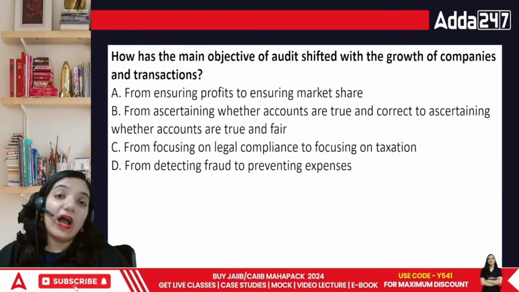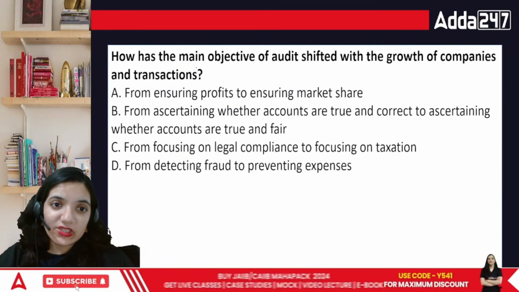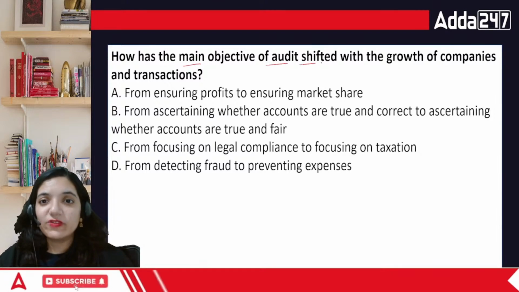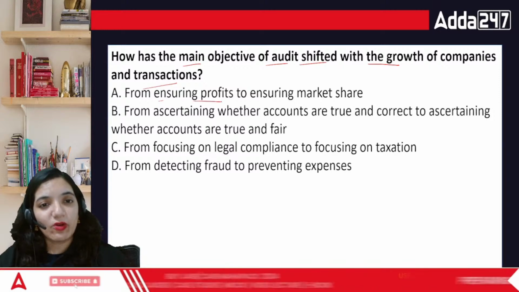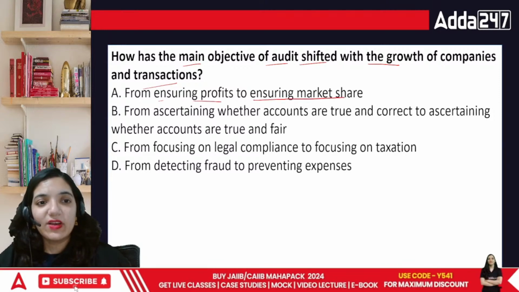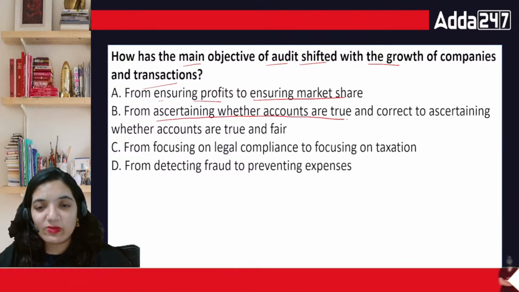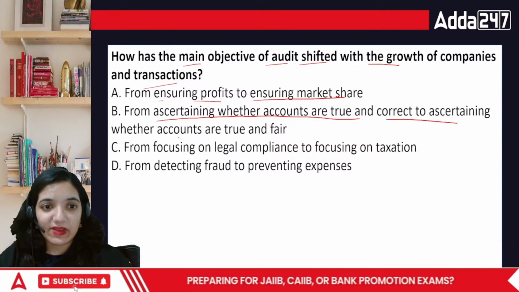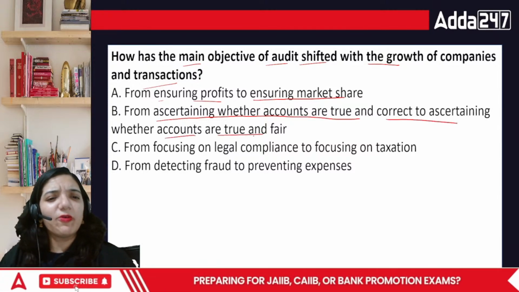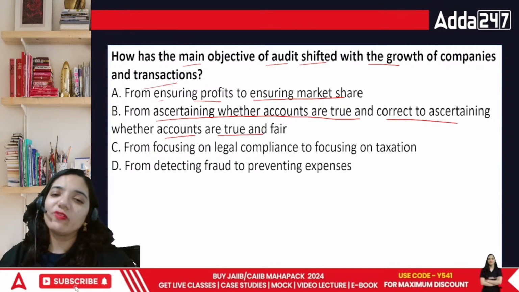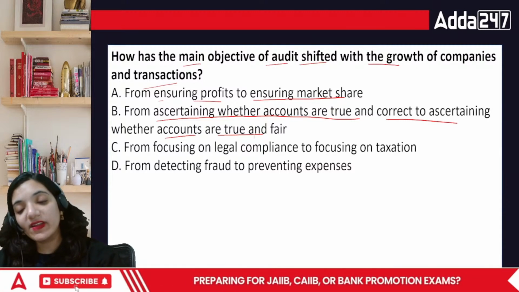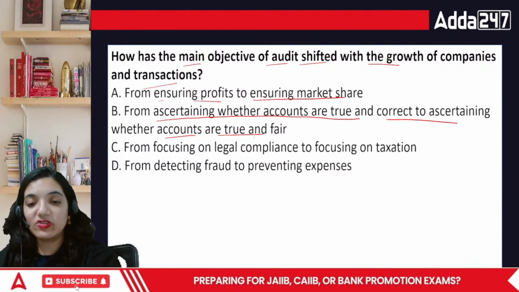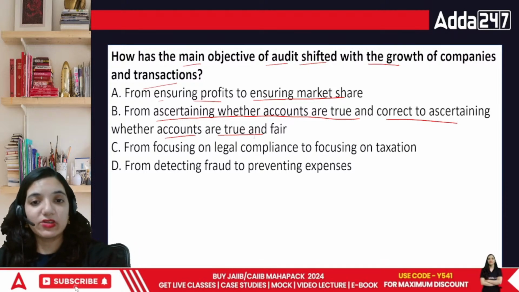Next point, how has the main objective of audit shifted with the growth of companies and transactions? From ensuring profits to ensuring market share; from ascertaining whether the accounts are true and correct to ascertaining whether the accounts are true and fair; from focusing on legal compliance to focusing on taxation; or from detecting frauds to preventing expenses. You just can't prevent an expense. If you are preventing expenses, you are preventing growth of the organization itself, right?